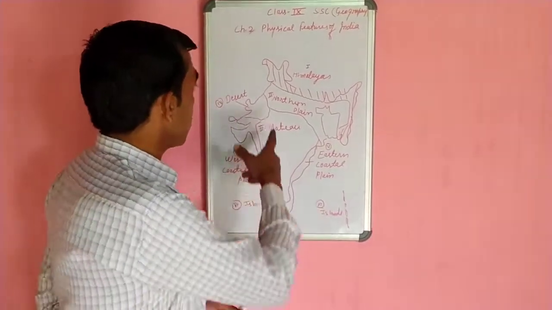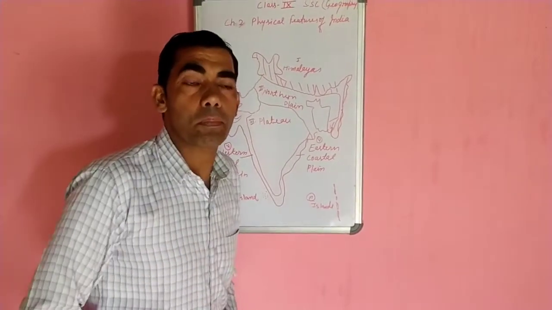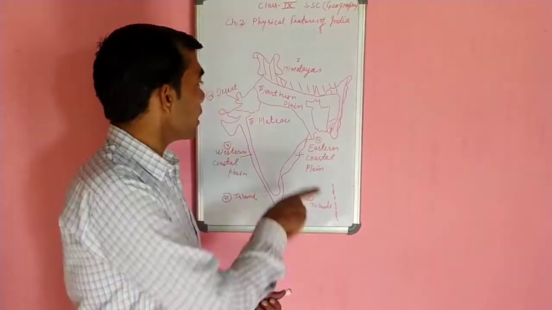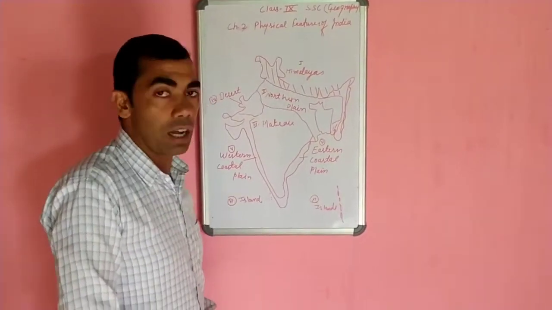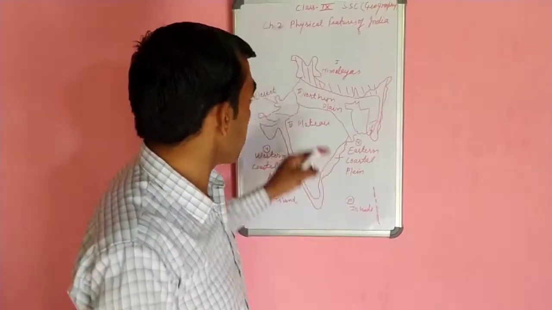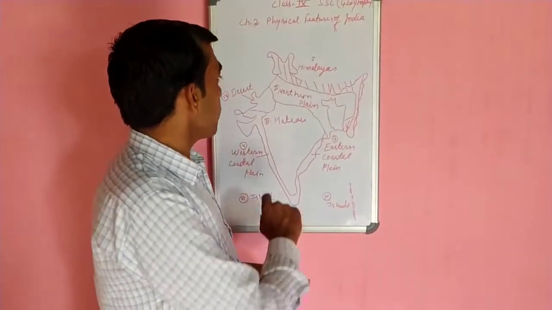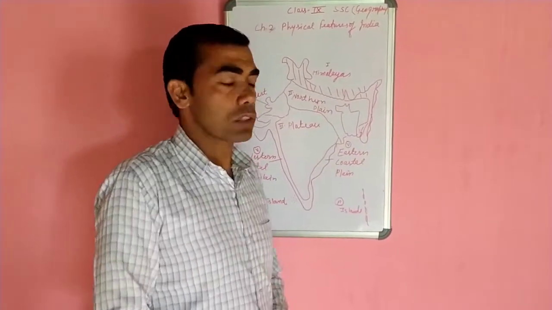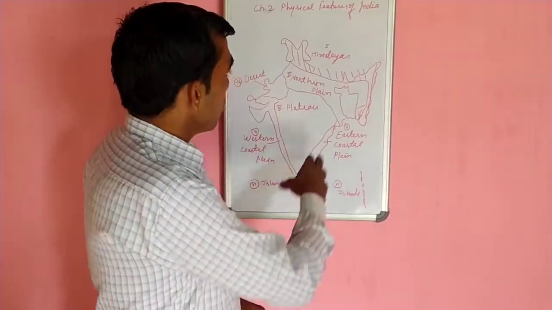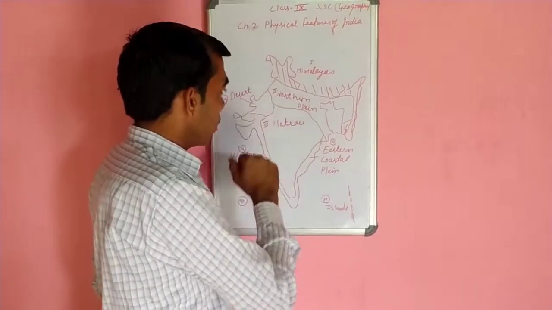Number 2, the northern plain. The northern plain of India lies in the southern part of the Himalaya, and it is formed due to the alluvium of the rivers which originate from the Himalayas. The northern plain is a vast plain, spread approximately from Punjab to Assam and Odisha.